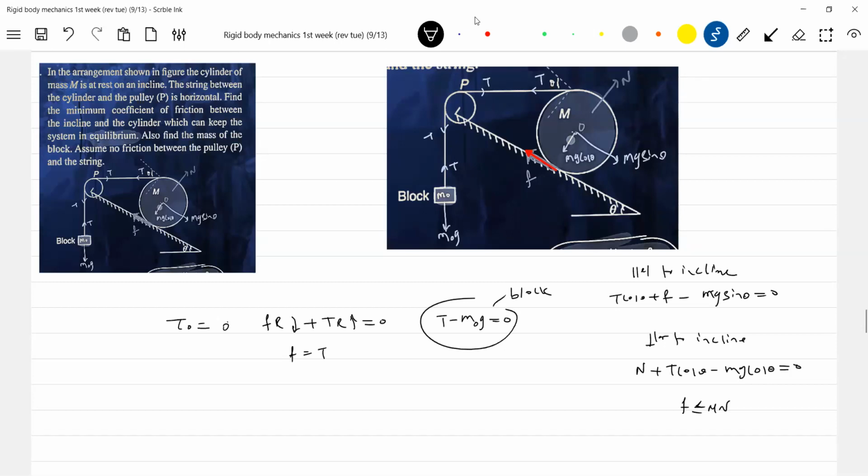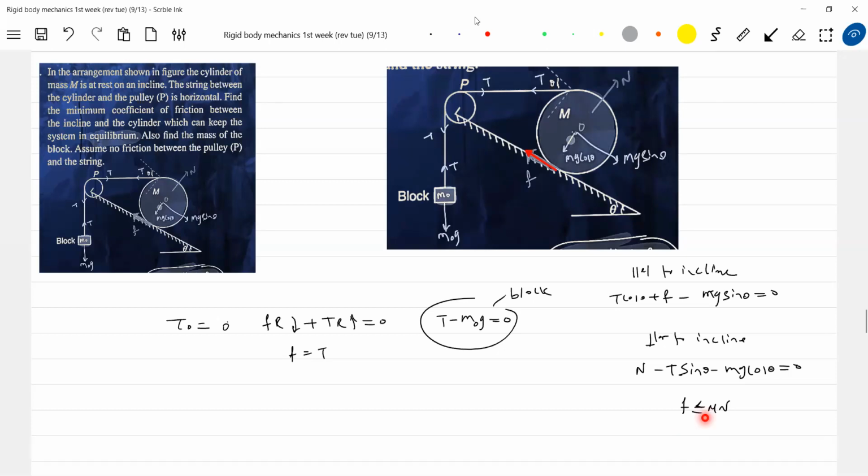It's asking mu, no? Find the minimum coefficient of friction between the incline and the cylinder which can keep the system in equilibrium.